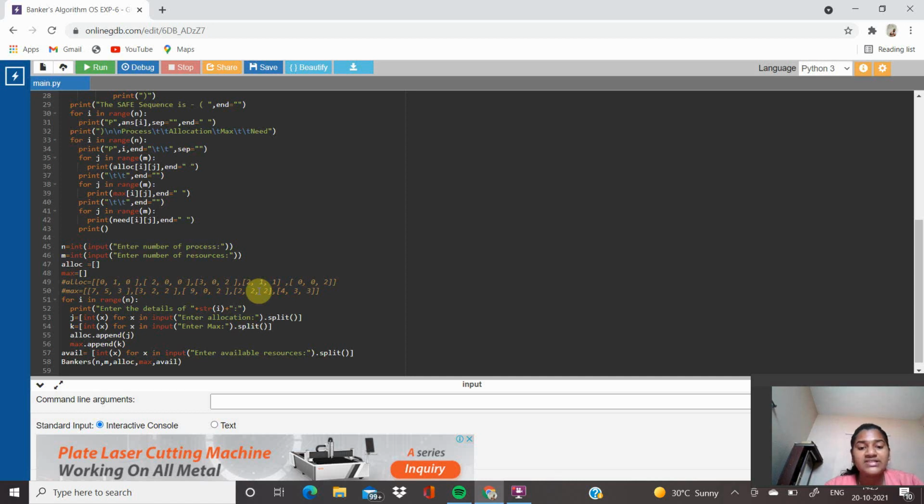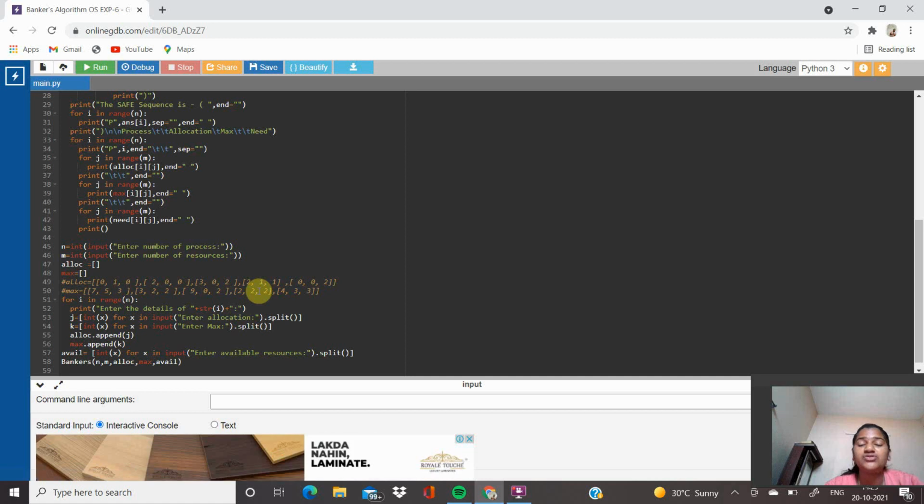Then what is meant by need? Need is also an n by m matrix, that is, the instances of each resource type that a process may need more of. If need[i][j] equals k, then Pi may need k more instances of Rj to complete its task.